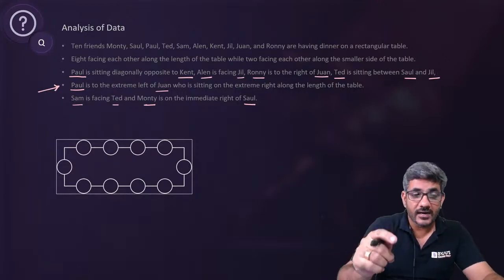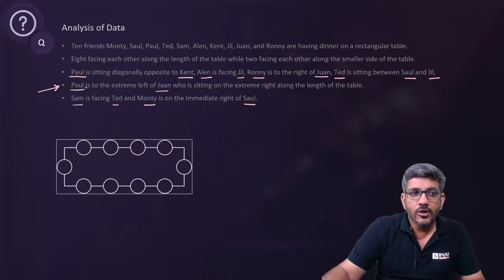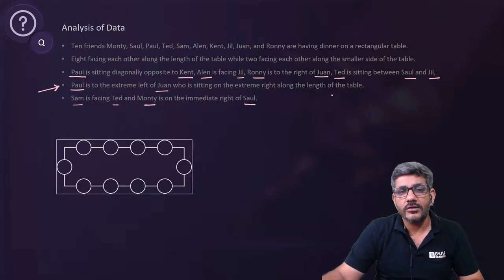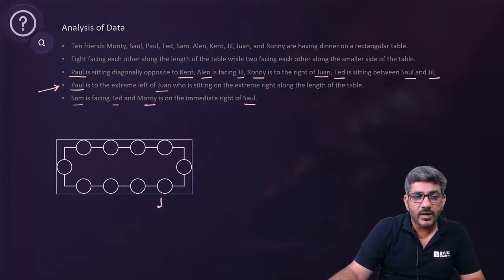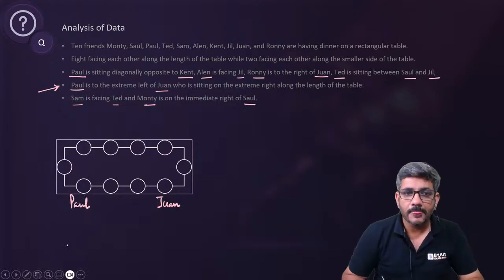This is the only information given to me according to the sides of the table. On which side are they? Start with this statement. This is the best statement for you to start with. Paul is to the extreme left of Juan, who is sitting on the extreme right along the length of the table. So let us say Juan is here to the extreme right and Paul is sitting to the extreme left of the table. So Paul is sitting here. Start इससे करो. अब क्या करना है?